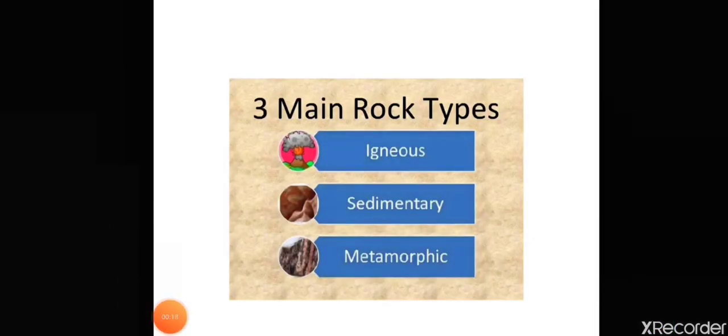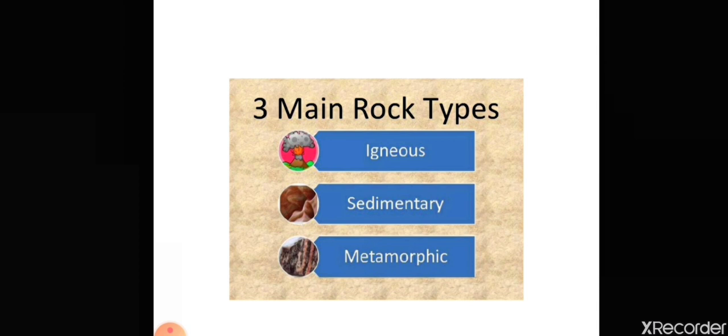In the previous video we have studied about the three types of rocks, that is igneous rocks, sedimentary rocks and metamorphic rocks. Let's revise that quickly. Igneous rocks are the rocks which are formed by solidification of magma. There are two types of igneous rocks. First one is intrusive igneous rocks and second one is extrusive igneous rocks.